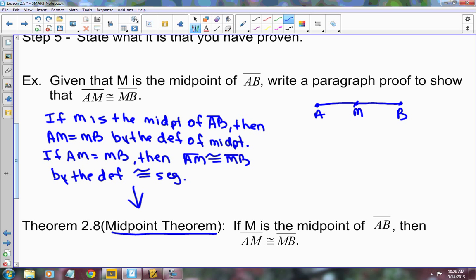Well, it does matter. Because in order to do addition, subtraction, multiplication, division, you have to be in the equality mode, which we're going to talk more about in the next couple days. You can't add, subtract, multiply, and divide in the congruence mode, but there are other properties that deal with congruence, and there are properties that deal with equality, and then they share some properties, and we're going to talk about that this week. Okay? So, that is that little paragraph proof.